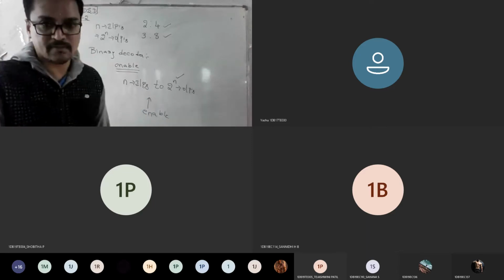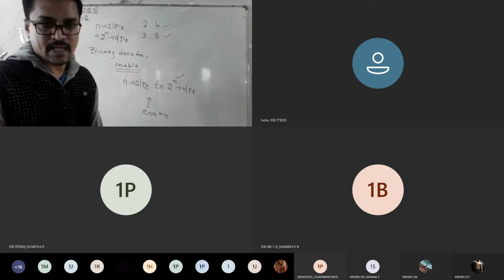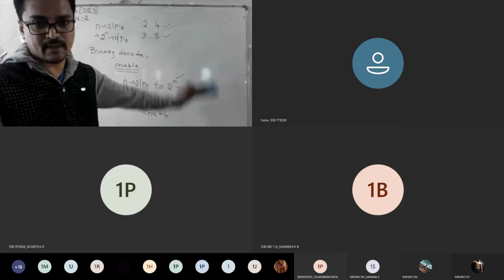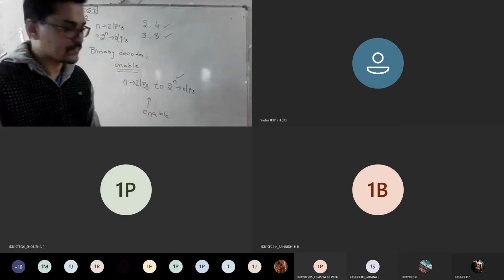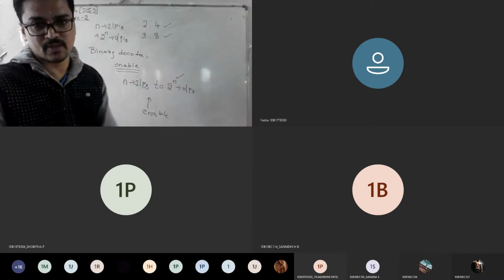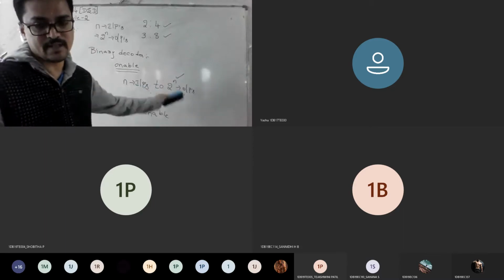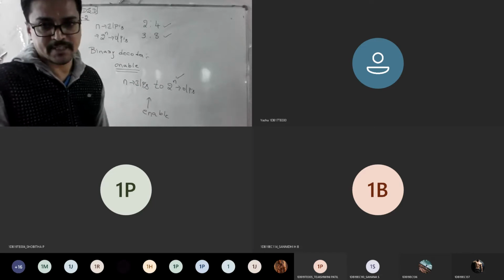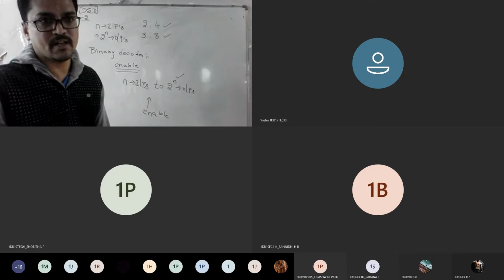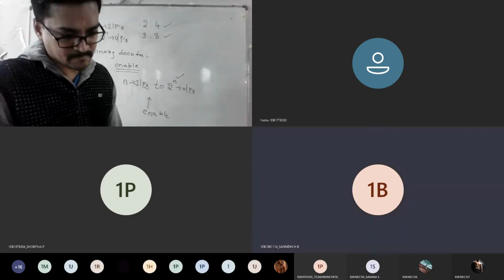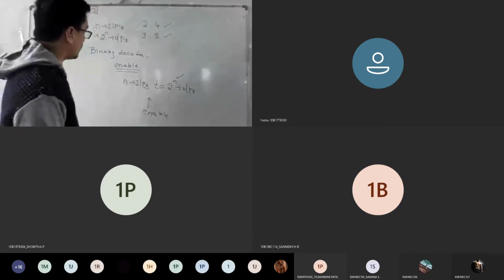Have you got the concept of enable input, everyone? Enable means it's like a switch. If the switch is on, the supply will go and turn on the corresponding bulb. If the switch is off, there is no connection, no flow of current, and the bulb will be in off state. Everyone got what is the meaning of enable pin now? Am I clear till here? Yes, sir. Okay, fine.